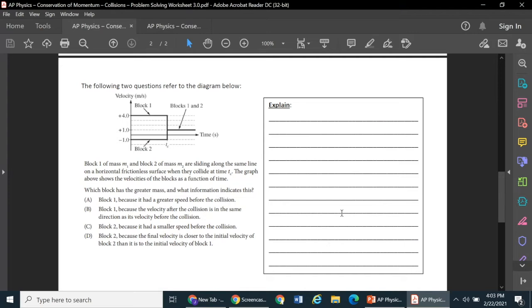So to be clear, what the answer choice says is the answer and a reason why it could be considered true. What I want you to write in the explanation box is the reason why that additional piece of information in the answer choice is true. So take a couple minutes to pause this video here and work on this question. And when you hit play, we'll go over it.